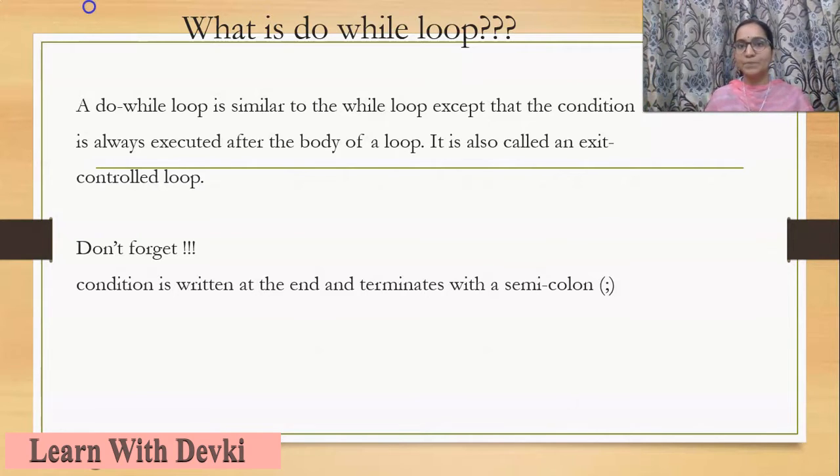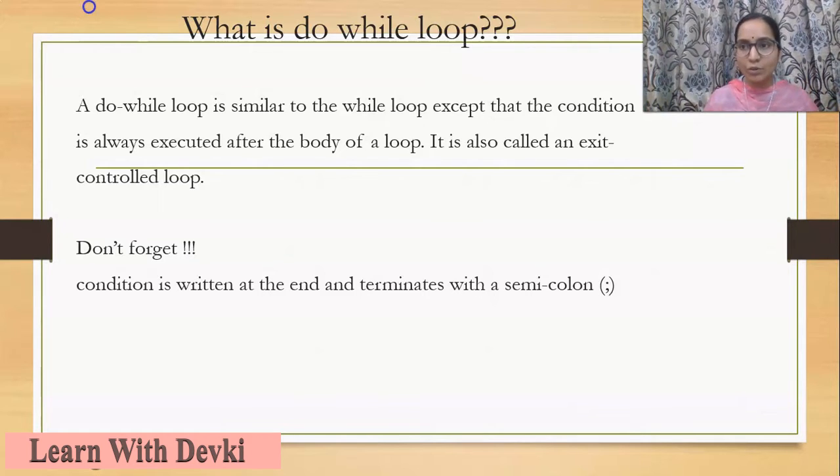But in an exit control loop, the control of the loop is at the exit point. Means the condition is at the exit of the loop. That means the body of the loop will be executed first, then the condition is checked. This is the exit control loop. So if the condition is false in the first case, what will happen? The body of the loop will still be executed once. Now the condition is checked, and the condition is false from the beginning, so the body of the loop will not execute further.